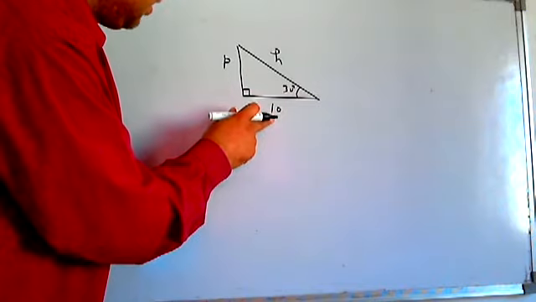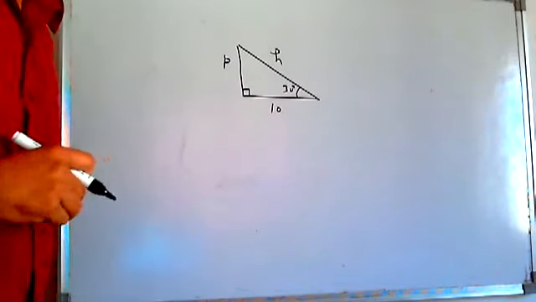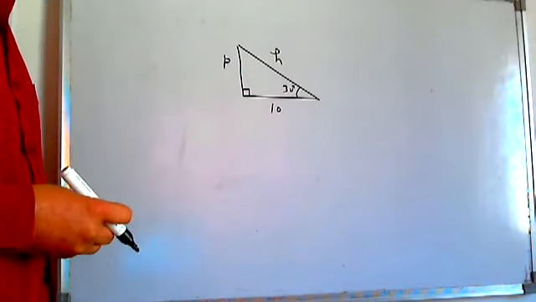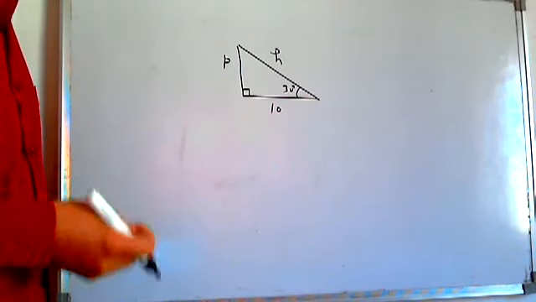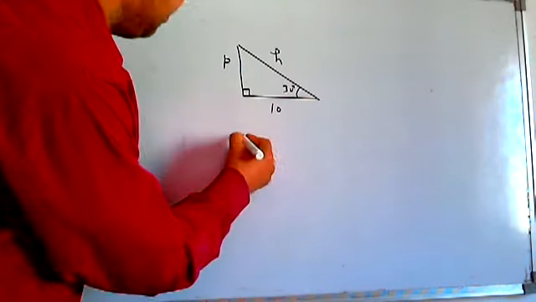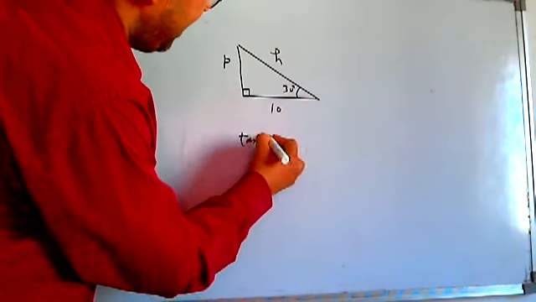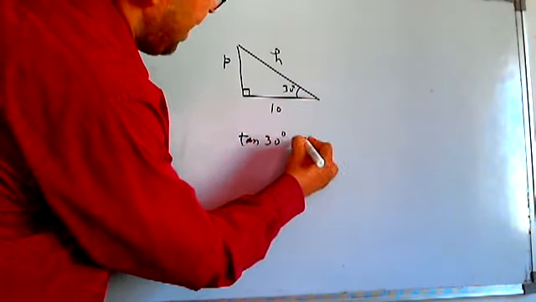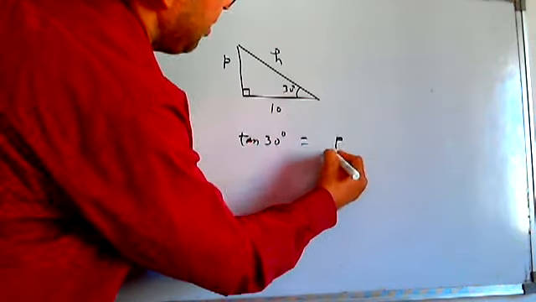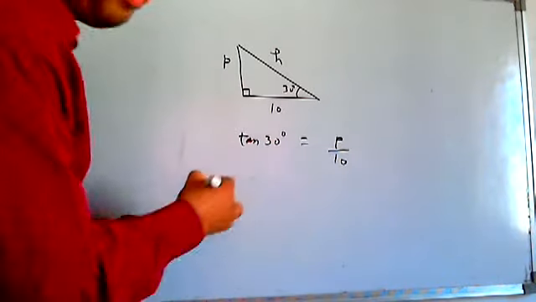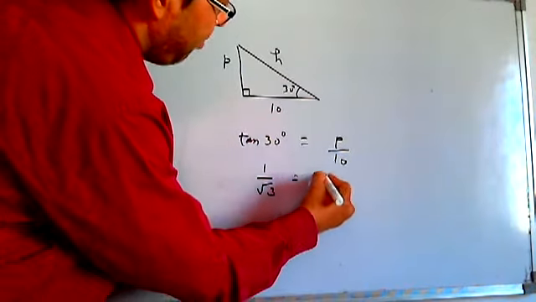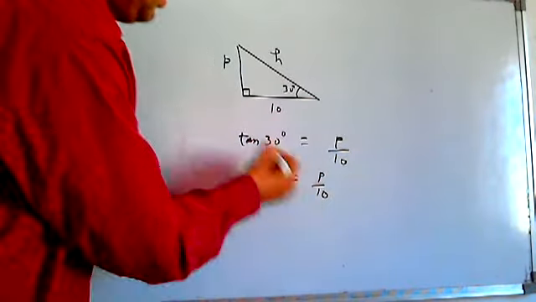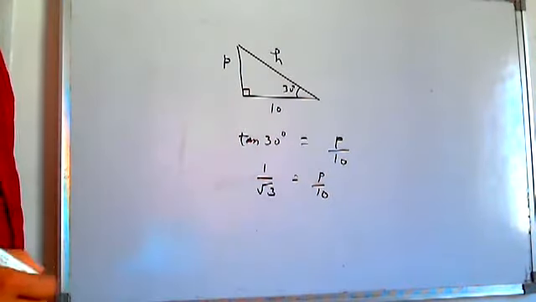So if I have to find this perpendicular using this base, we just remember in which trigonometrical ratio perpendicular and base come. It is tan theta. So we can write tan 30 degree as P by 10. We know the value of tan 30 degree, which is 1 by root 3, equals P by 10. Just get the value of P from here.